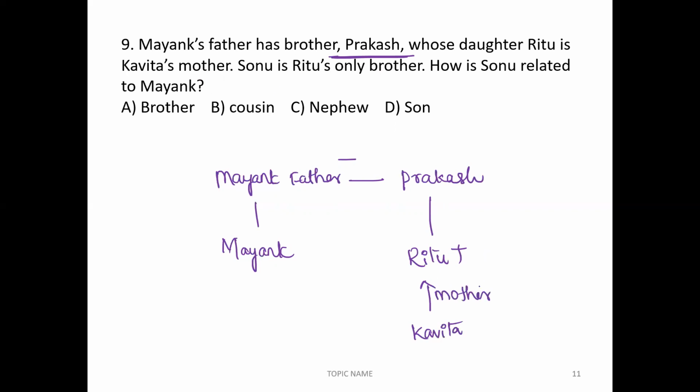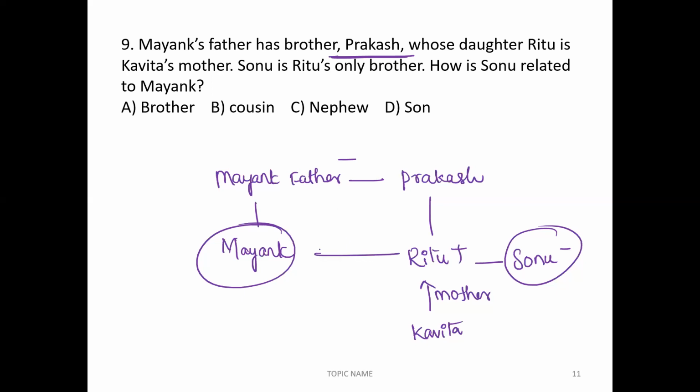Sonu is Ritu's only brother. How is Sonu related to Mayank? We can say cousin. Here these two people are cousins, correct? Father and father's brother, we can say uncle. And uncle's daughter, we can say cousin. And here these two people are brothers, so we can say cousin. The answer is option B, cousin.